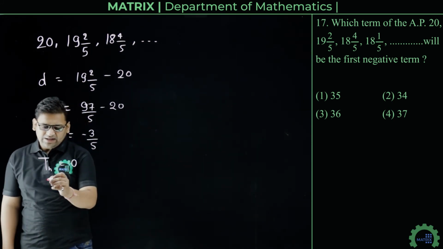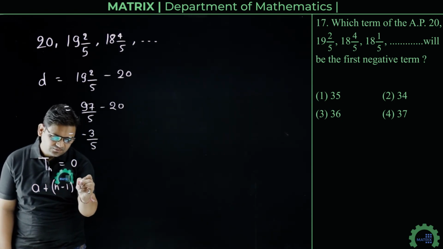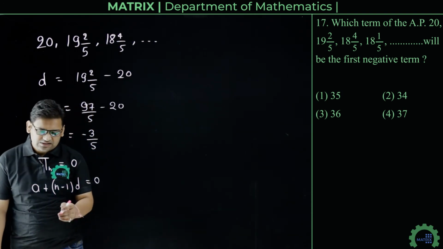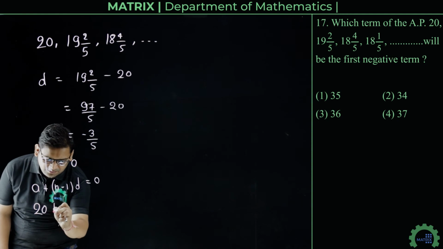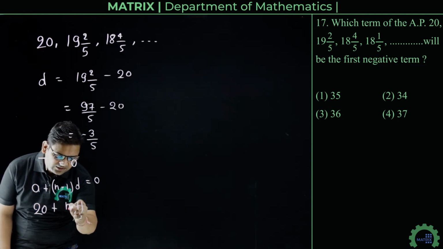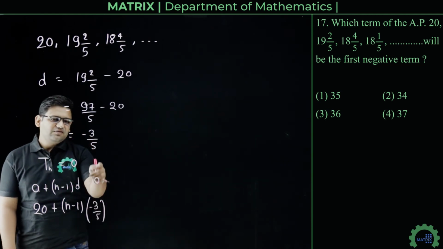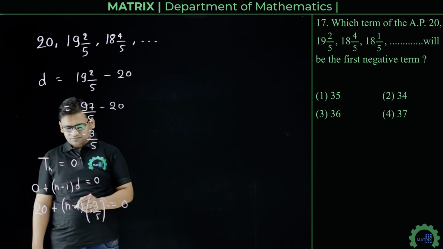Now we know that Tn equals to a plus n minus 1 d, that will be equals to 0, where a is the first term and d is the common difference, and first term is 20. So 20 plus n minus 1 into common difference, that is minus 3 upon 5, that will be equals to 0.